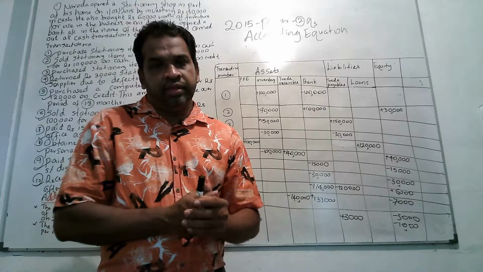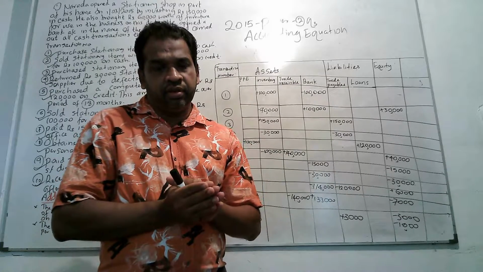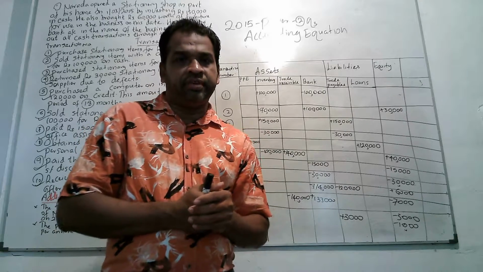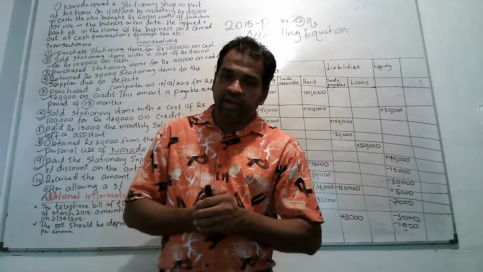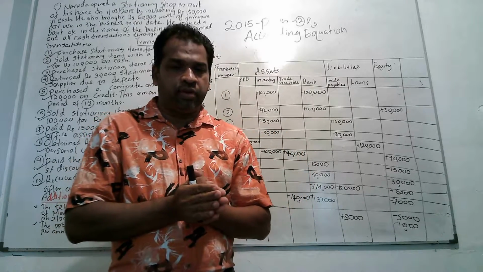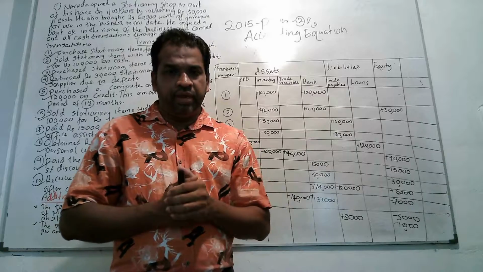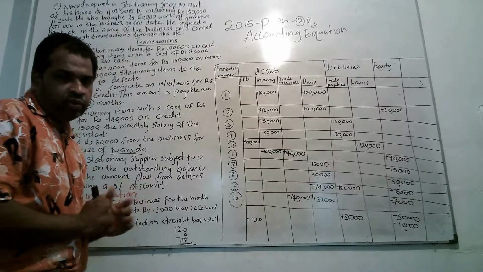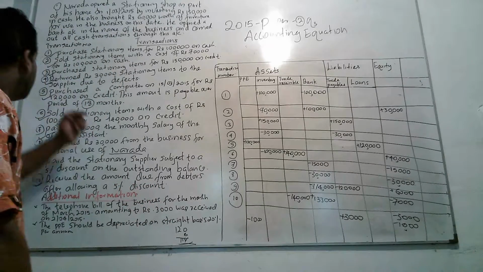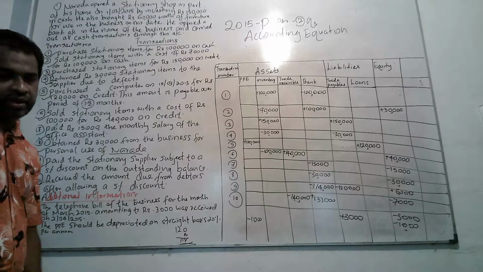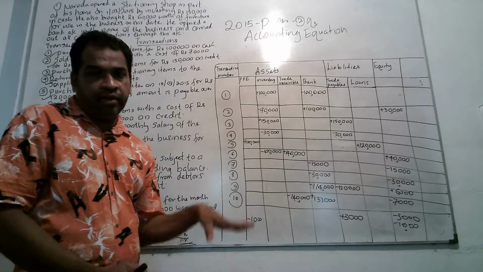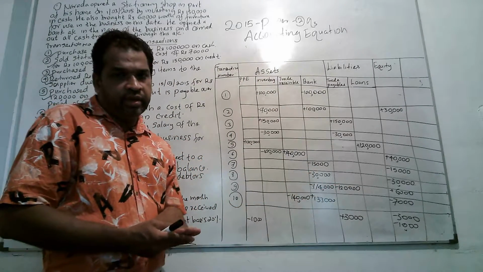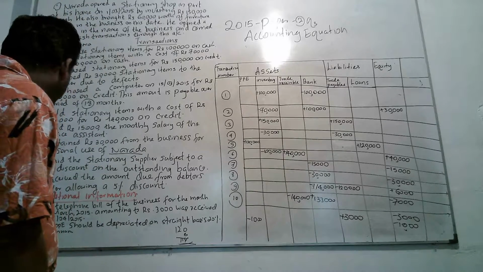Then there can be two items: cash 150,000 plus office furniture, which comes under property plant equipment, another 60,000. Addition of those two values, that is 210,000, will be under capital introduction. Right. But here, the examiner asks you to record only the transactions from 1 to 10 given in the question. He doesn't mention anything regarding introduction of capital. In this answer at the exam, you have to record only the transactions from 1 to 10.